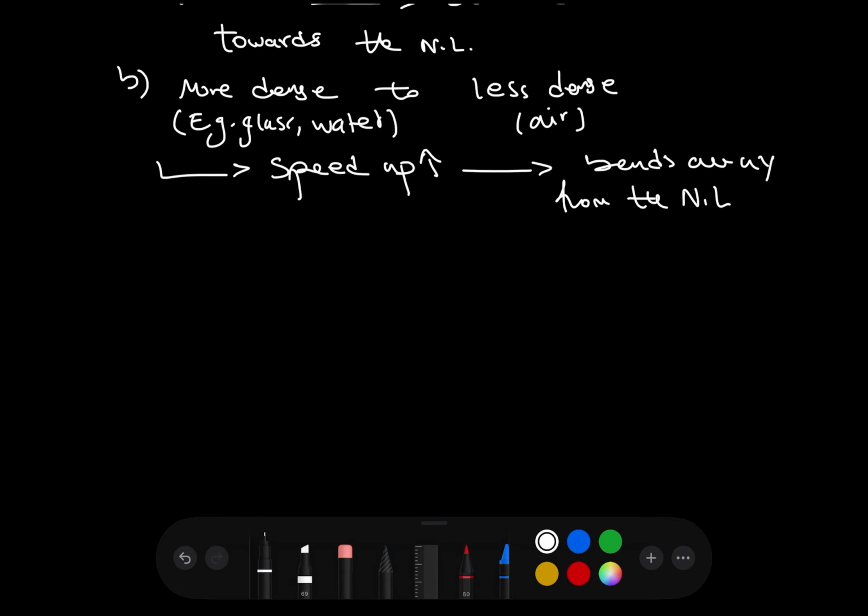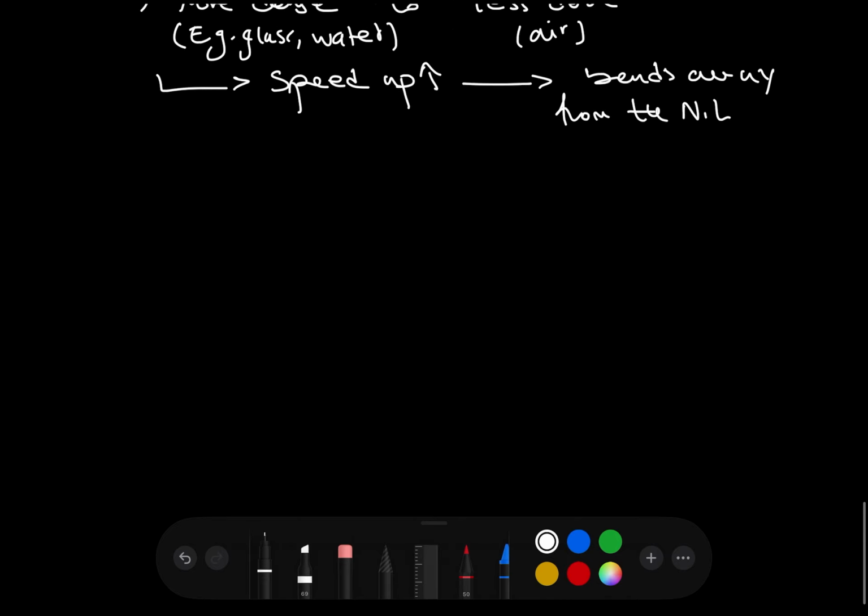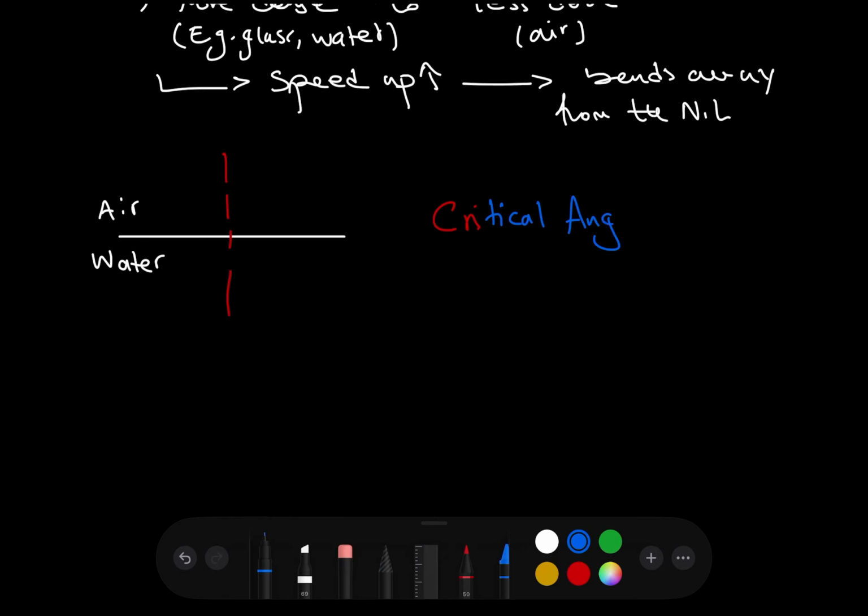There's another thing you have to understand and remember in refraction, and that's a specific phenomenon that happens only in certain circumstances. So consider the same situation where a ray of light was going from, for example, water into air. In this situation, we have something called the critical angle for every single medium that you have to know in refraction. For example, the critical angle between air and water is roughly around 43 to 49 degrees. So let's say it's around 43 degrees.